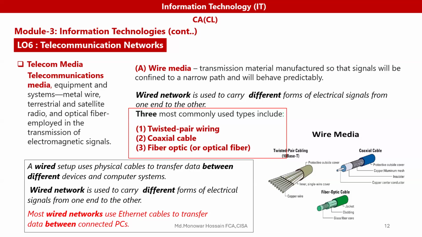The three commonly used wire media are twisted pair wire, coaxial cable, and fiber optics or optical fiber.